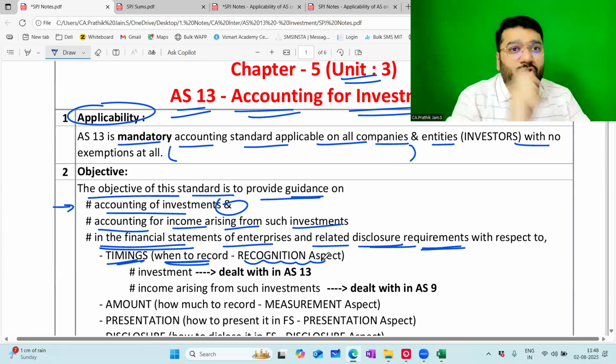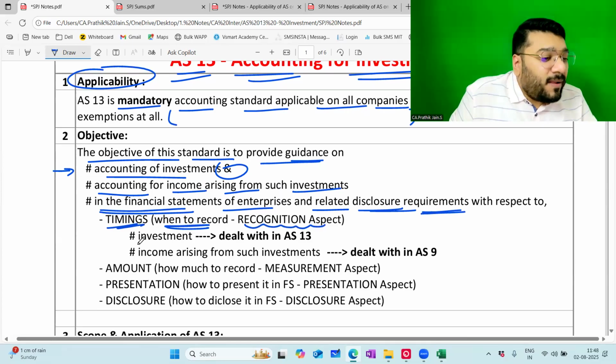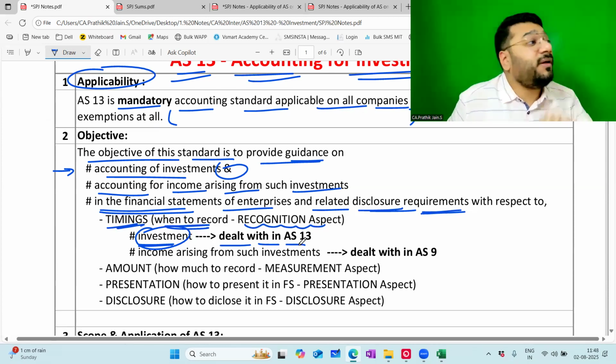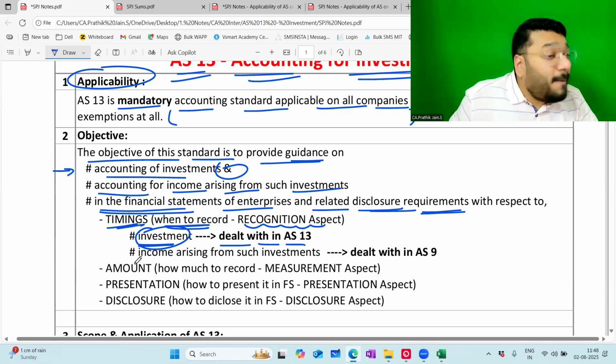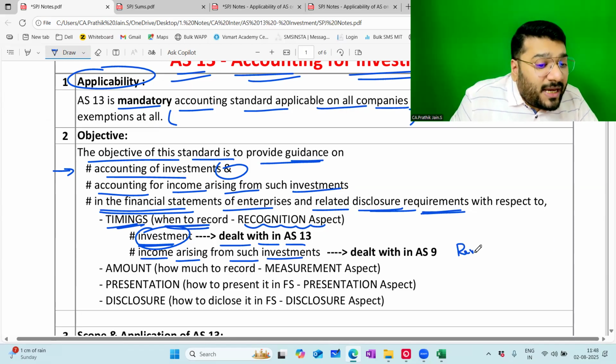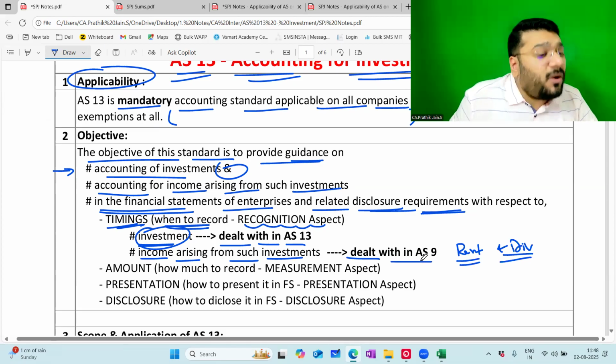Now here there's one catch. When to record investment. The time of recording investment. On what date I'm supposed to record the investment, that is being dealt with in AS 13. So AS 13 will tell us when to record the entry for investment. But income arising from such investment, such as rent and dividend, is dealt with already in AS 9.